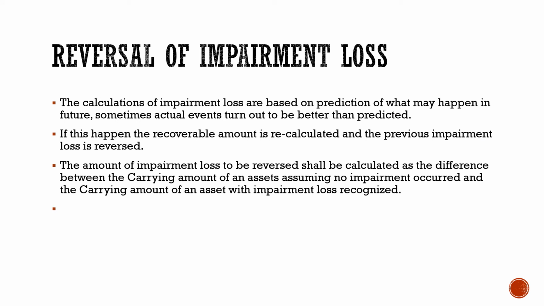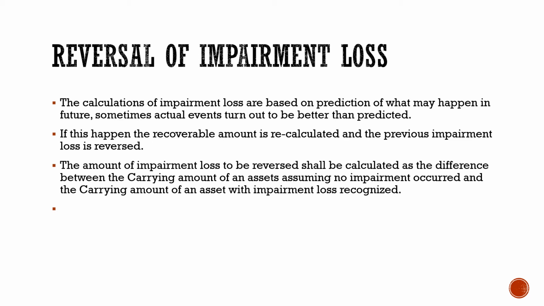Reversal of impairment loss. Sometimes it may happen that there was an impairment loss recognized on the asset due to poor performance of that asset, but sometimes the situation may change and the asset may be performing well. So it arises a need to reverse the impairment loss which was previously recognized.